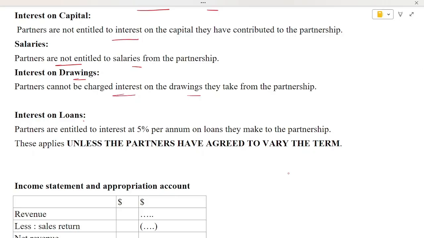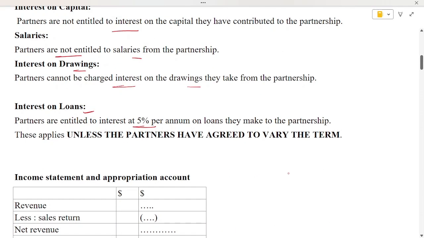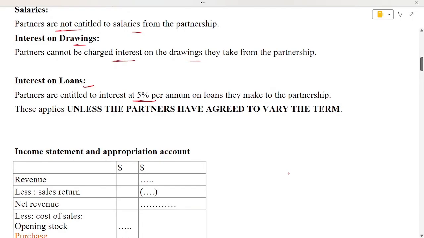And one more, about interest on loan, partners are entitled to interest at 5% per annum. If there are two partners, Ram and Shyam, and Ram wants to provide a loan to the business, then he will be entitled to interest of 5% per annum on the loan that he makes to the partnership. So there is no interest on capital, no salary, no interest on drawings. Capital needs to be contributed equally, and interest on loan is 5%.